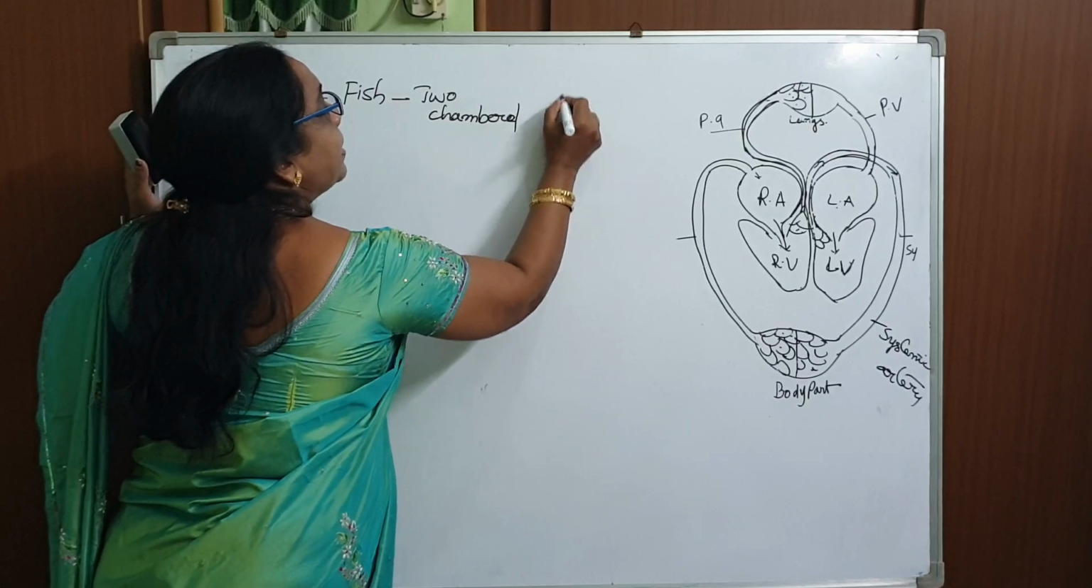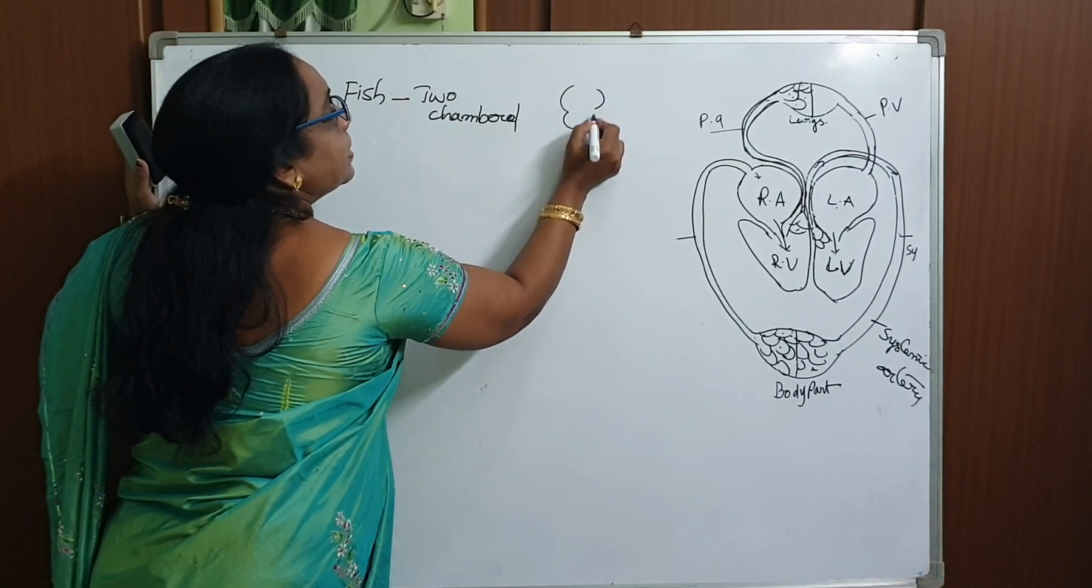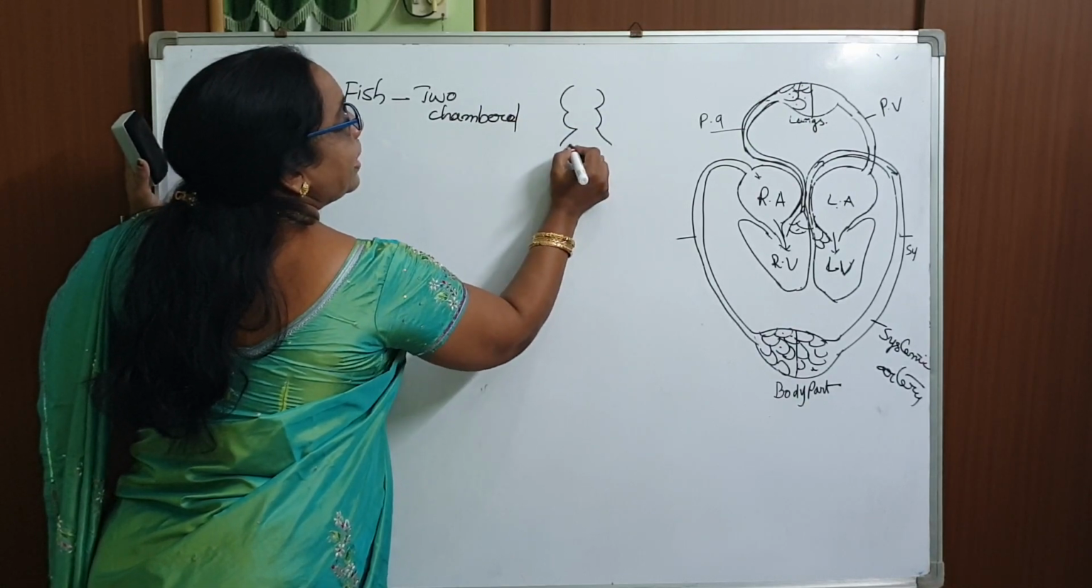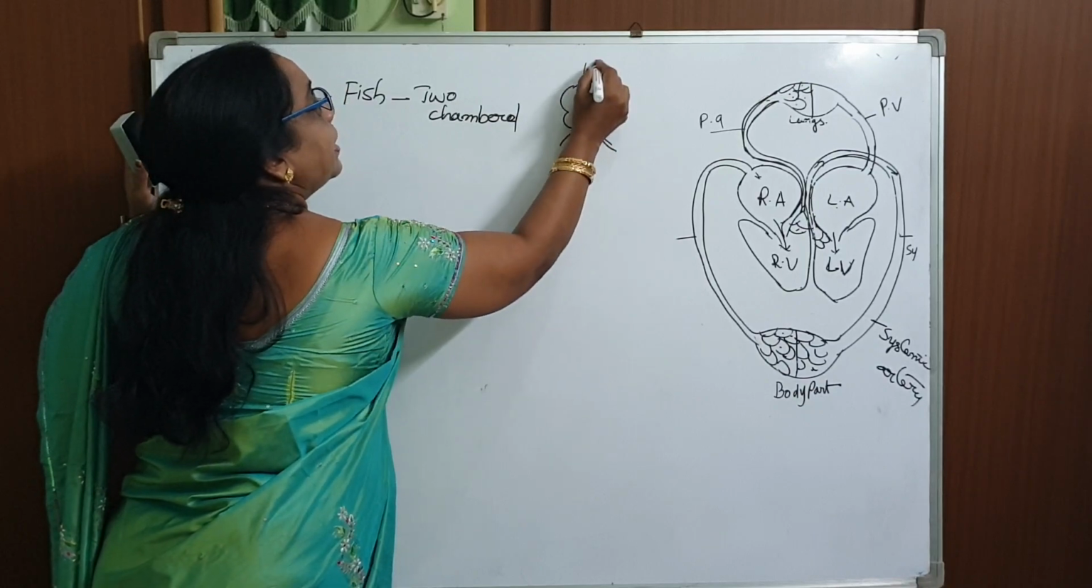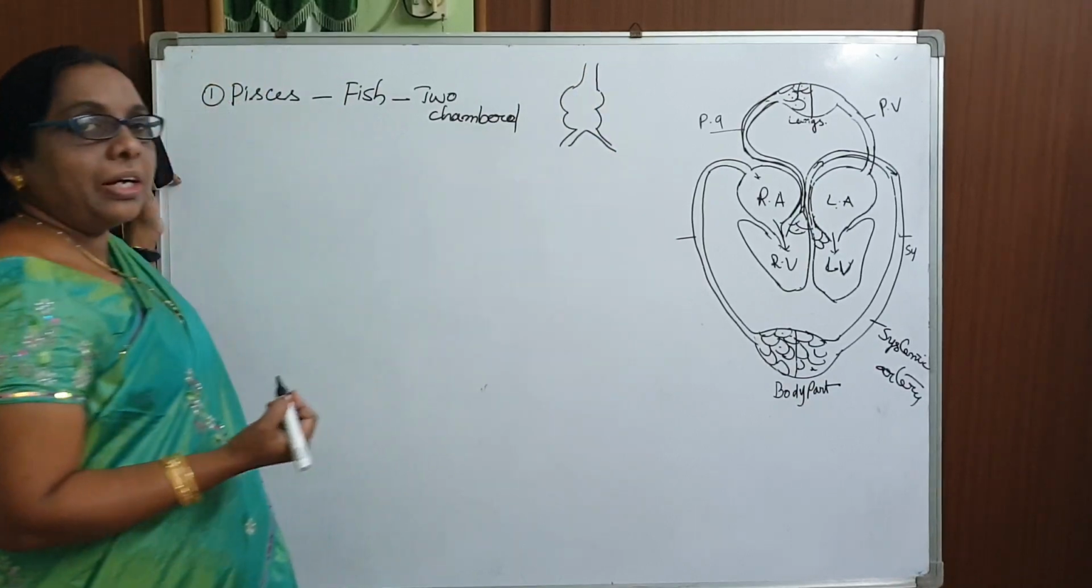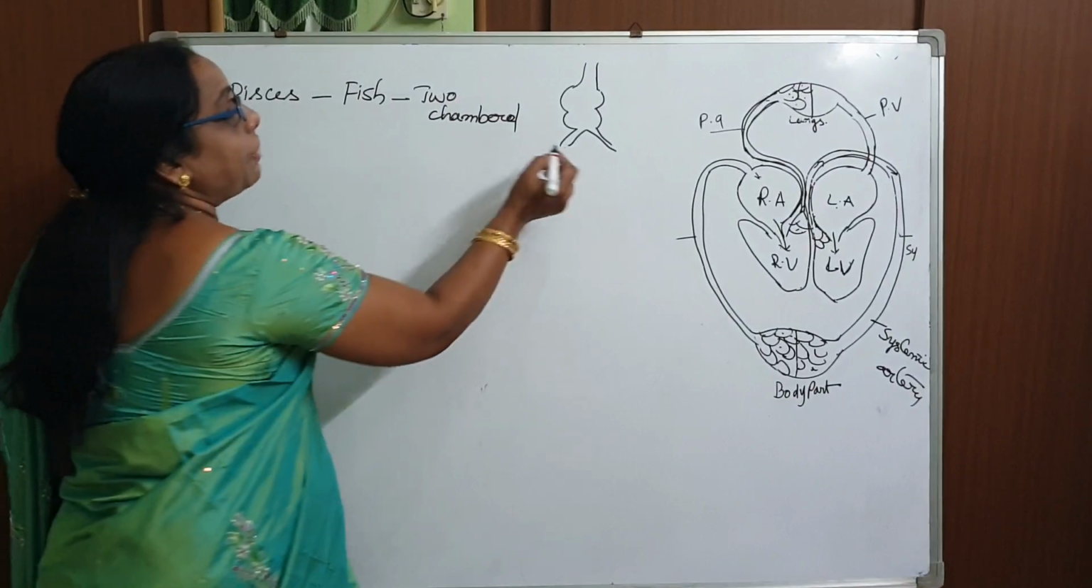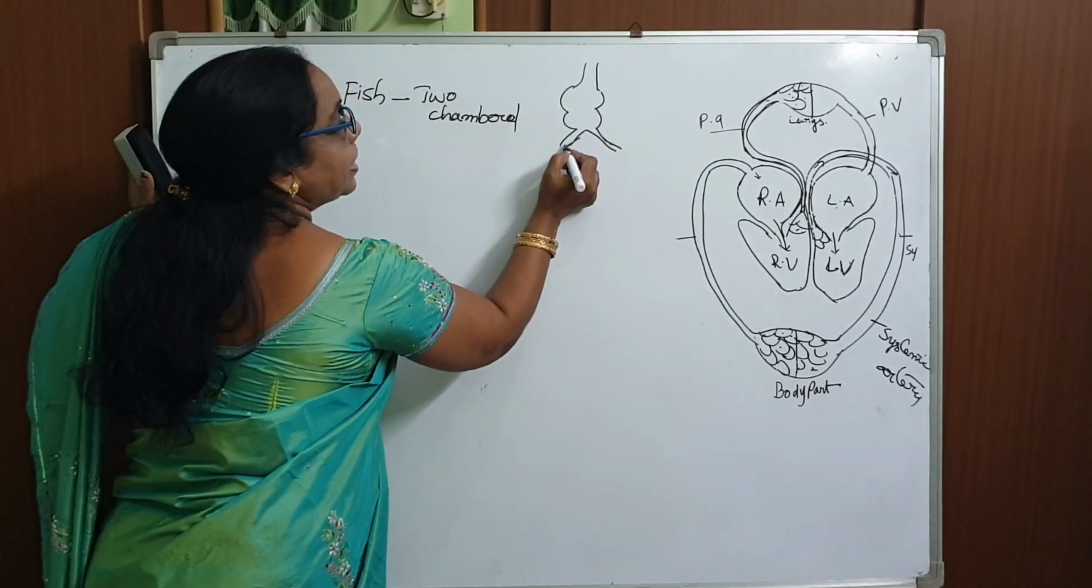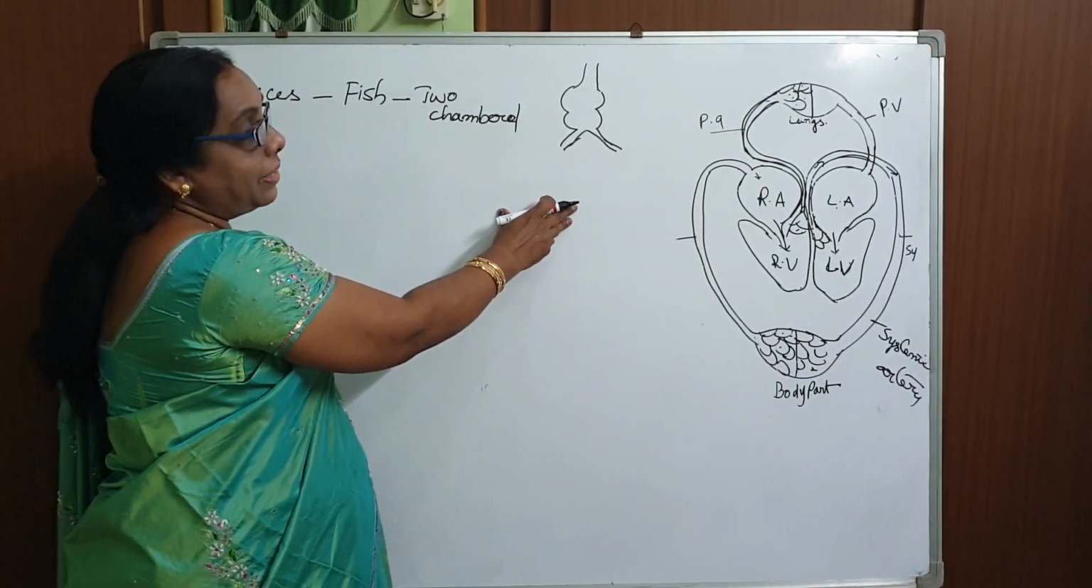How is it two-chambered? These are the auricles and these are the ventricles, and this is the vena cava, sinus venosus, and this is the fish heart. Only the two chambers. So this is called the sinus venosus. These are the IC class points.